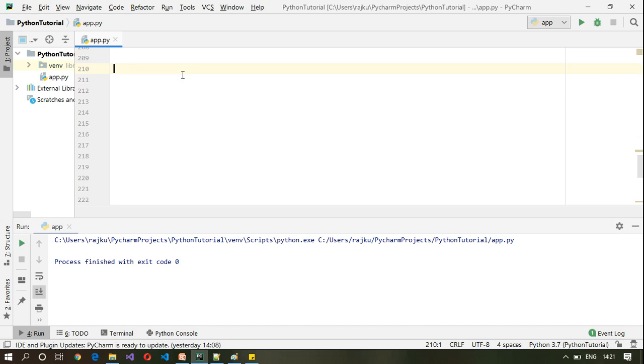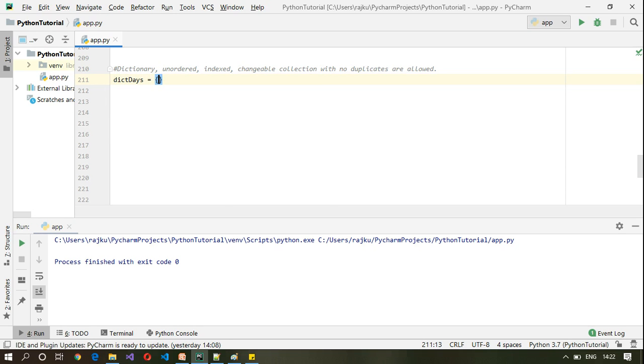The topic which we are discussing today is dictionary. And dictionary is an unordered, indexed, changeable collection with no duplicates allowed. Okay, so let me define a dictionary. Dict days